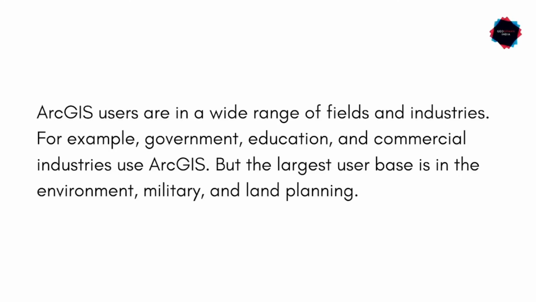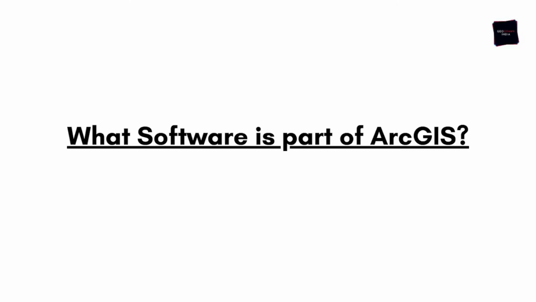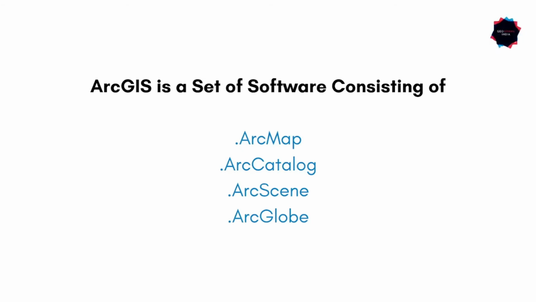So who uses ArcGIS? ArcGIS users are in a worldwide range of fields and industries. For example, government, education and commercial industries use ArcGIS, but the largest user base is in environment, military and land planning. So what software is a part of ArcGIS? ArcGIS is a set of software consisting of ArcMap, ArcCatalog, ArcScene and ArcGlobe.